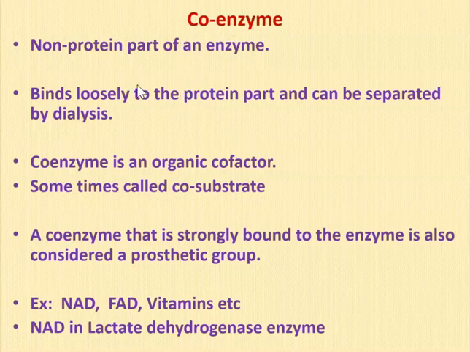Let's see the definition of coenzyme. Coenzyme is also the non-protein part of the enzyme, but it binds loosely to the protein part. That is why it can be separated by dialysis. This coenzyme is usually an organic cofactor, and it is sometimes referred to as a co-substrate, like coenzyme A in case of pyruvate dehydrogenase enzyme, and NAD. They can act as co-substrates, and these are organic cofactors. If the coenzyme is strongly bound to the enzyme, it is also considered as the prosthetic group.